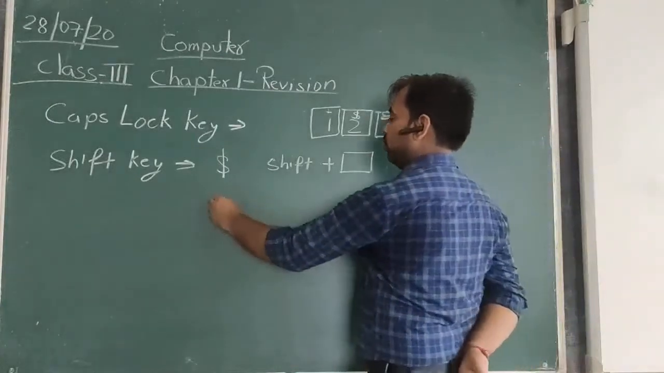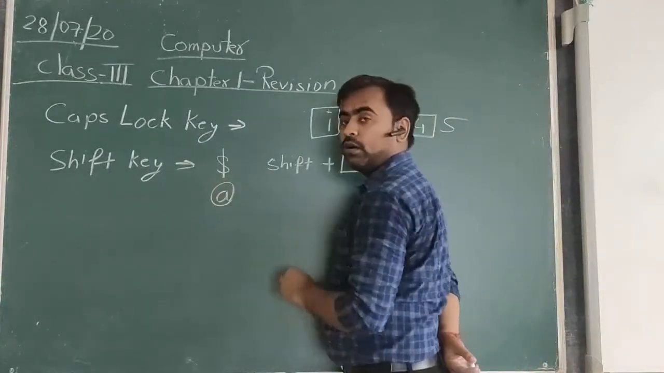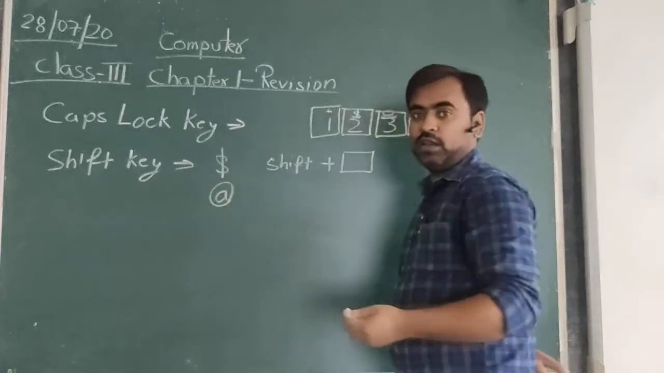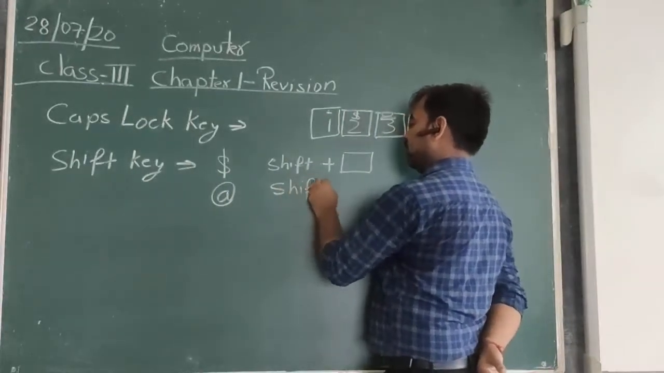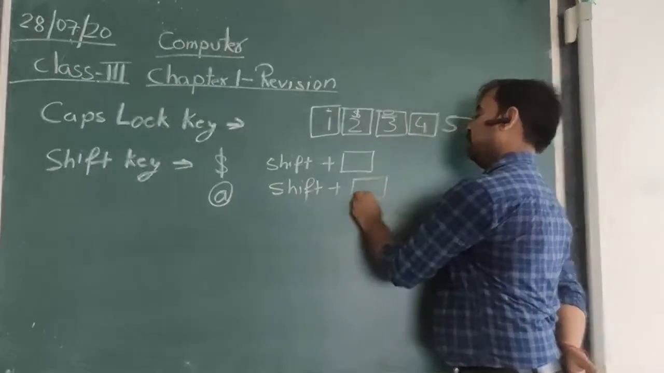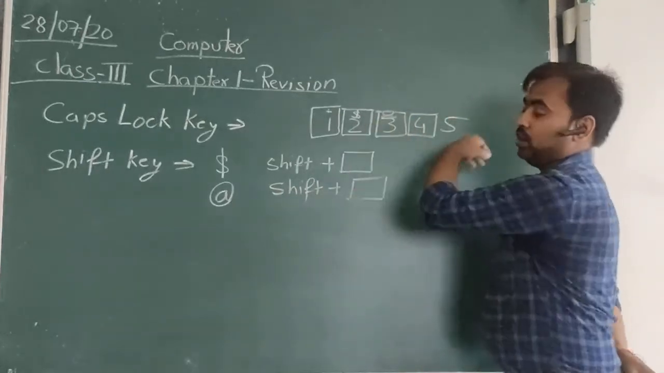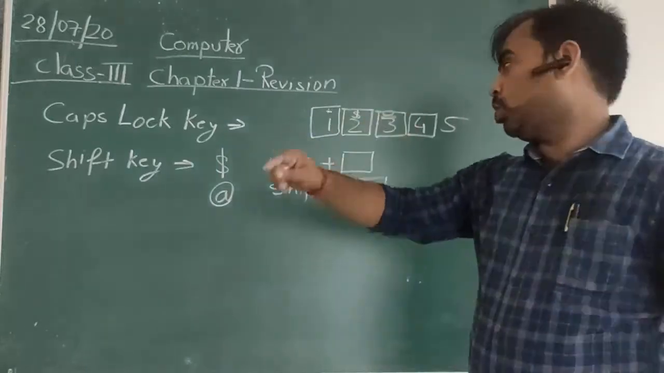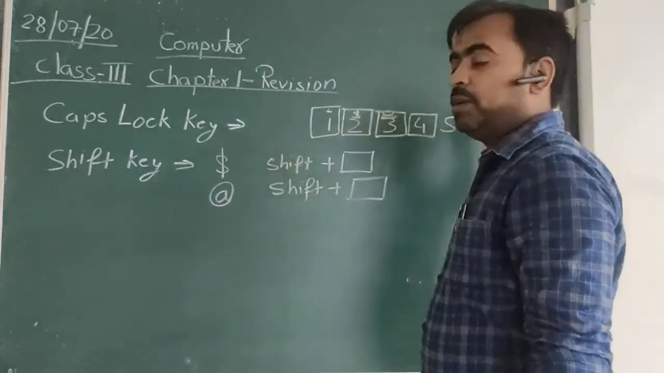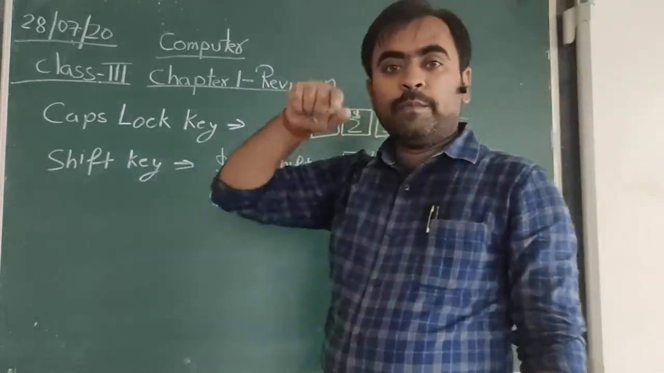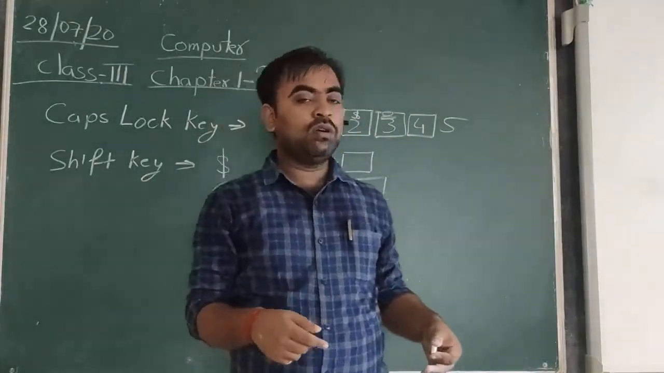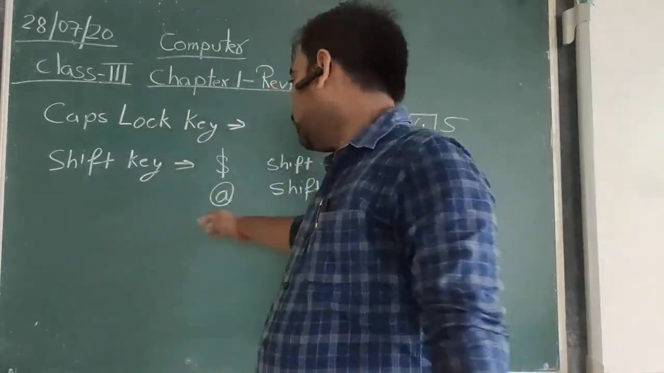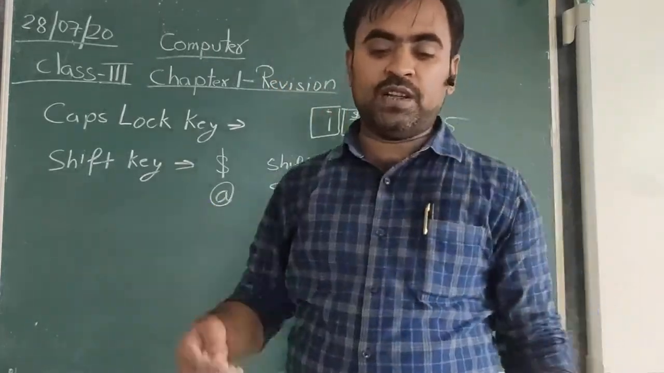or if you want to press the and key for writing the email address, you can press it with shift key plus the number key. Okay, you can see on the top of the number key, the different symbols are present, and to use those particular symbols within your typing, you can use the combination of shift key.